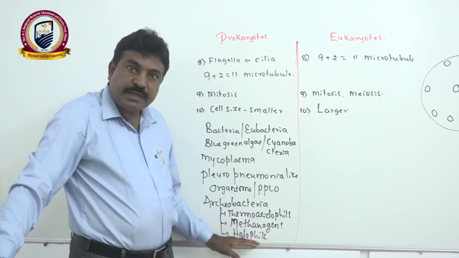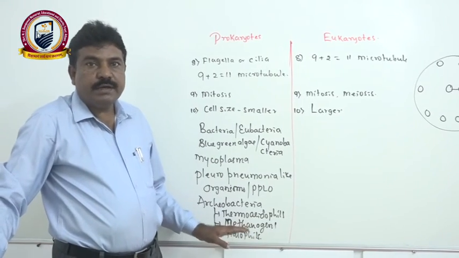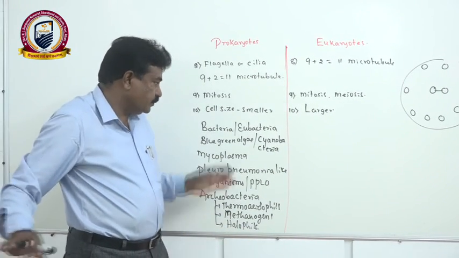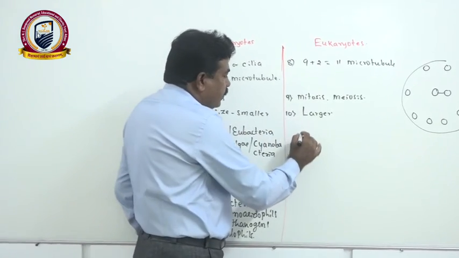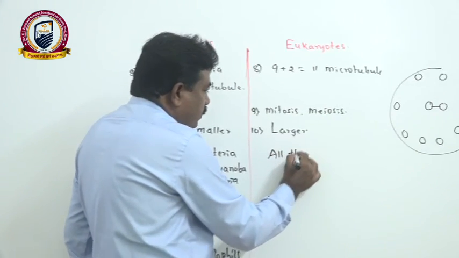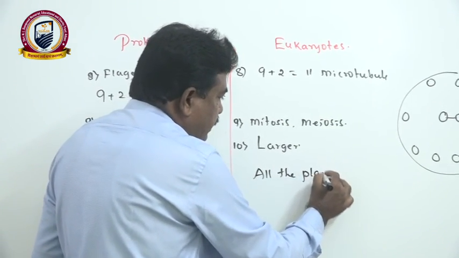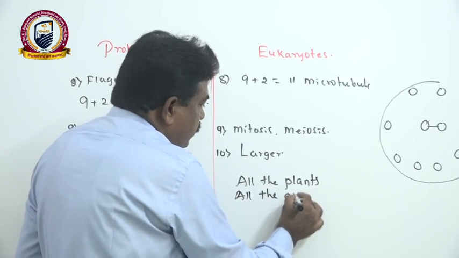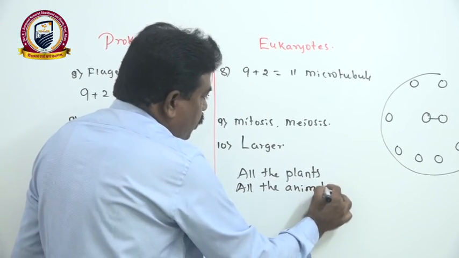Halophiles are a special type of archaeobacteria. They live in saline water condition or salt water condition. If you come across eukaryotes, here all the plants except blue-green algae, and all the animals belong to eukaryotes.